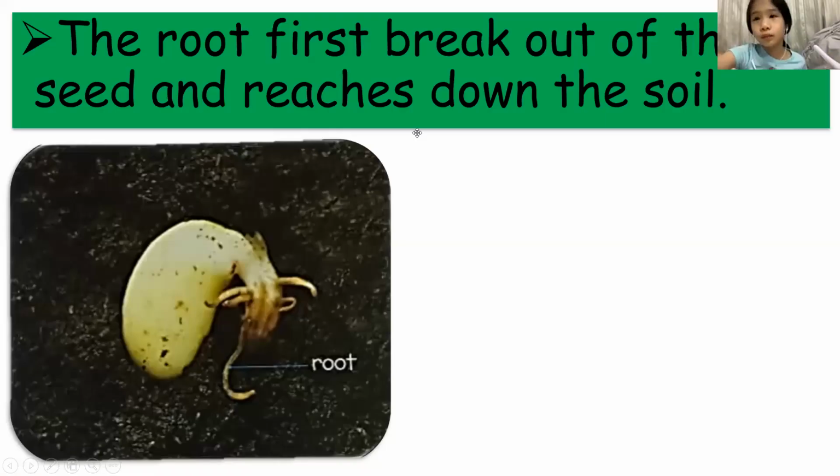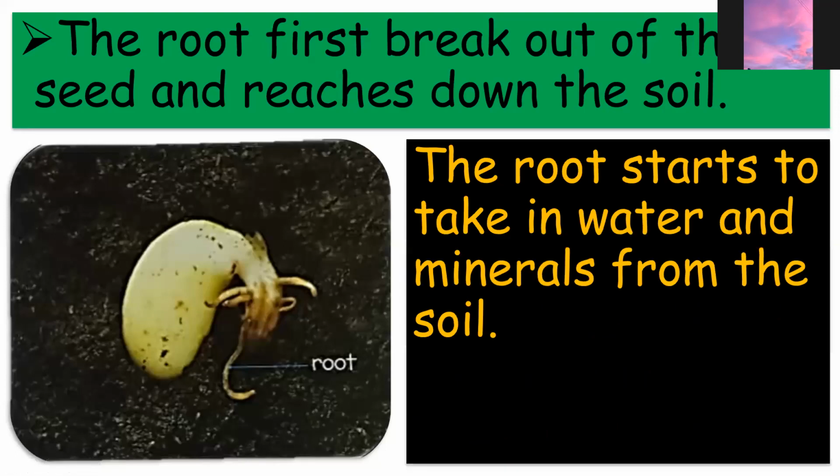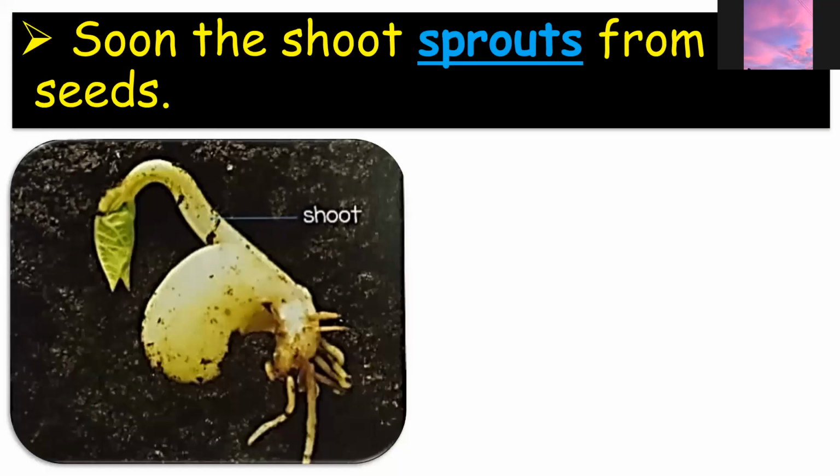Next, the root first breaks out of the seed and reaches down into the soil. As you can see, the root will break out first and reach the soil. The root starts to take in water and minerals from the soil. So that's the function of the root. Soon the shoot sprouts from the seed. So this is now the shoot sprouted.